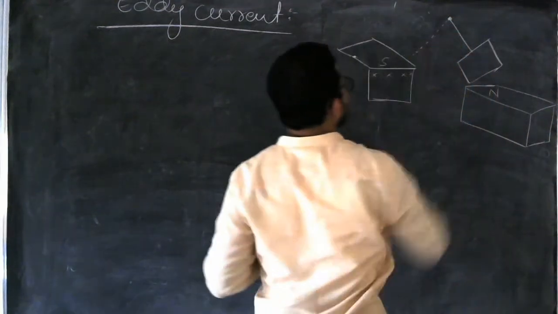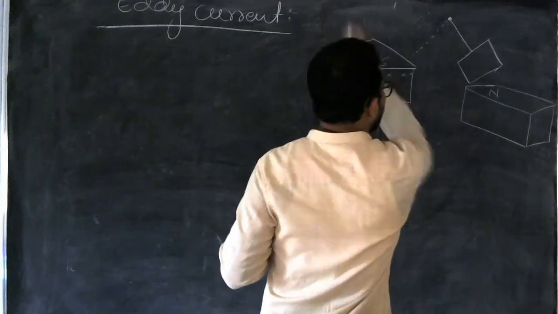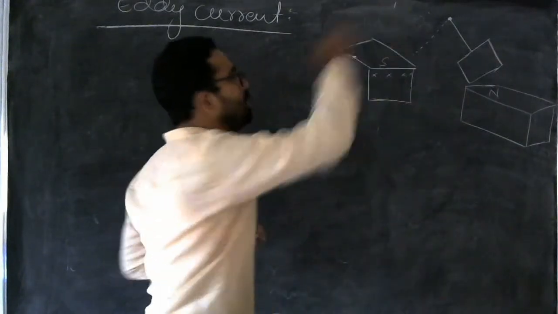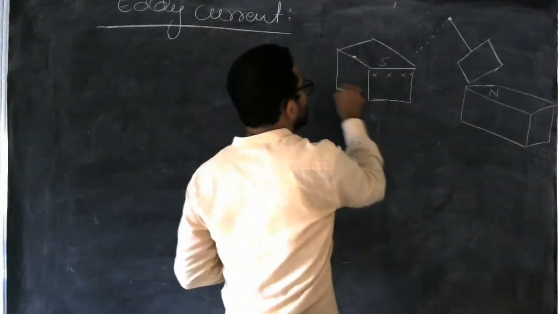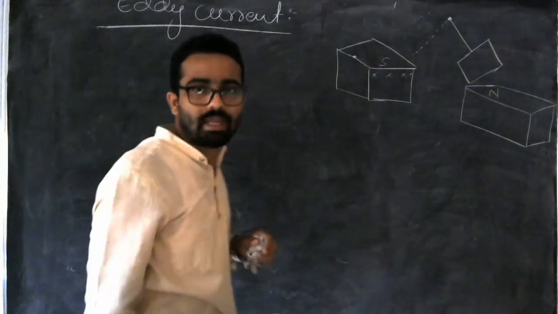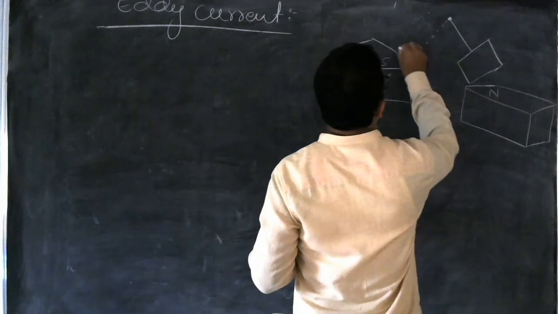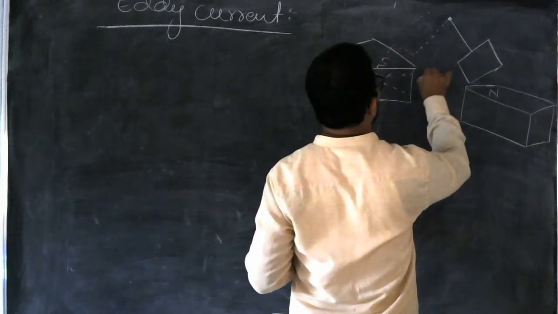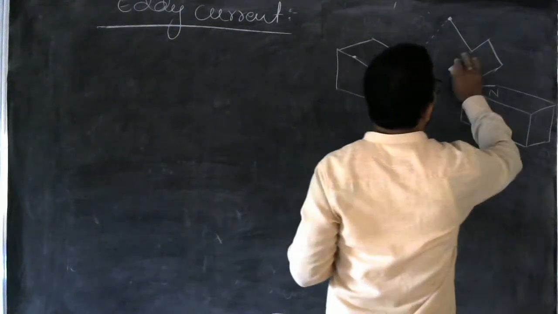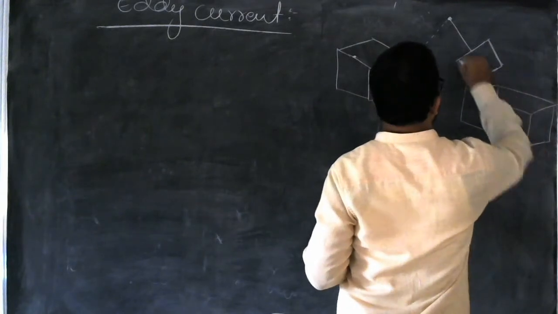This is a metallic plate. After swinging, it will oscillate like this. It has to oscillate between the north and south pole of these magnets. So this is the setup by Foucault. After swinging, this metal piece will acquire this position.